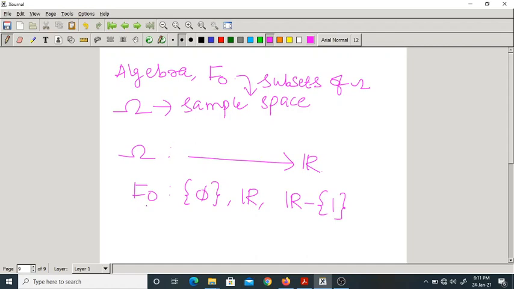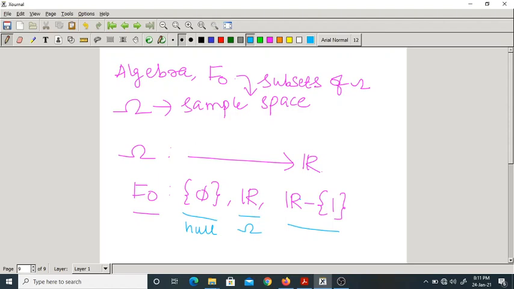Okay. Now what is F naught? It is subsets of omega. Omega is all real numbers. I have taken 3 subsets. What are they? This is the null set. I told you already, the null set is always a subset of any sample space. I have taken all real numbers, which means I have taken omega itself. Okay. Now what is this? All real numbers except 1.